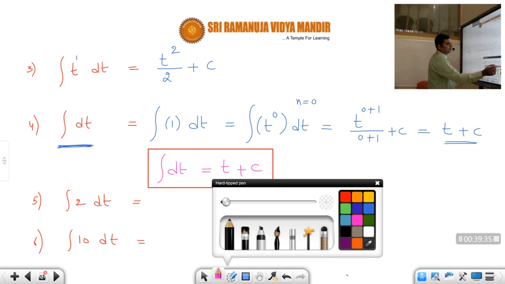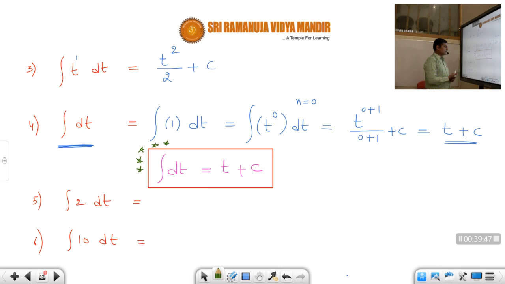Now let us see integral 2 dt, suppose. Here also, what we have to do, students, is take 2 outside. So 2 into integral dt. Just now I told, integral dt is how much? T. Sorry, here we should not write this c. So 2 dt can be written as 2 outside, integral dt. What is integral dt, students? T. So therefore 2t plus c.